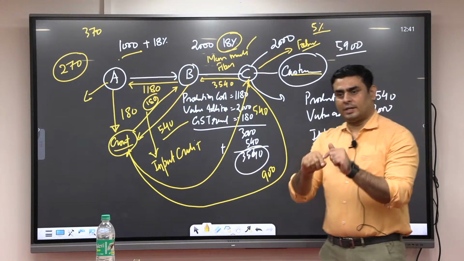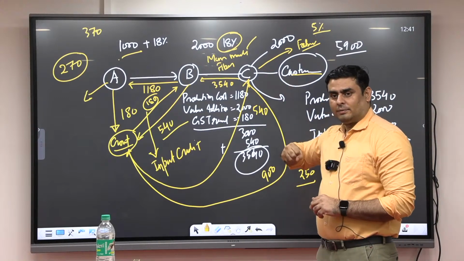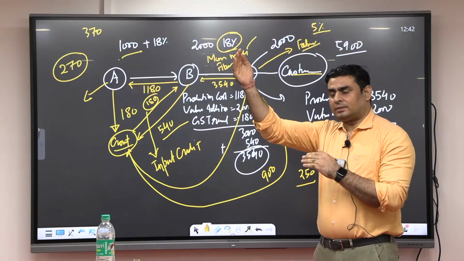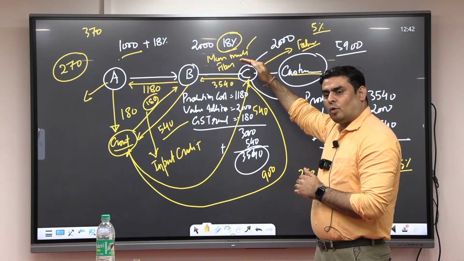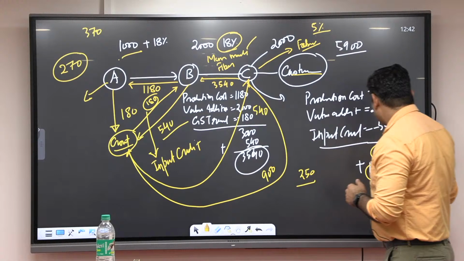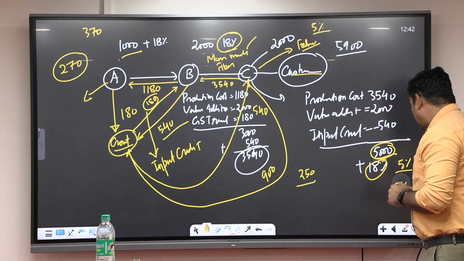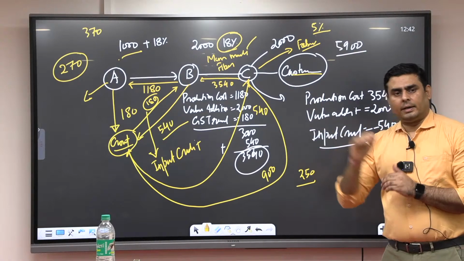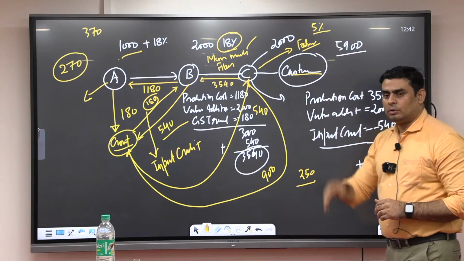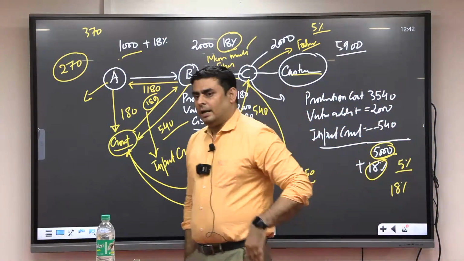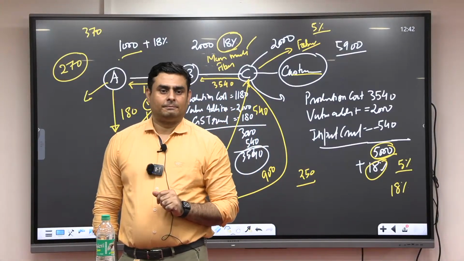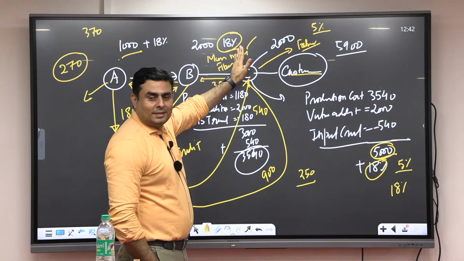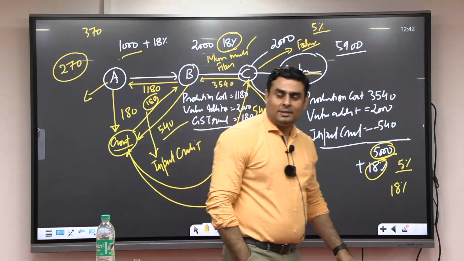And especially those states who are consumers, they will protest. Why? Because if the GST rate increases, their income capability is going to decrease. The rate which is 5% will increase to 18%, but because of the higher rate, the public's consumption capacity is going to decrease. And that is why they are protesting. No, no, don't increase it to 18%. Let it be 5%. Acha, if it is 5%, then make it also 5%.